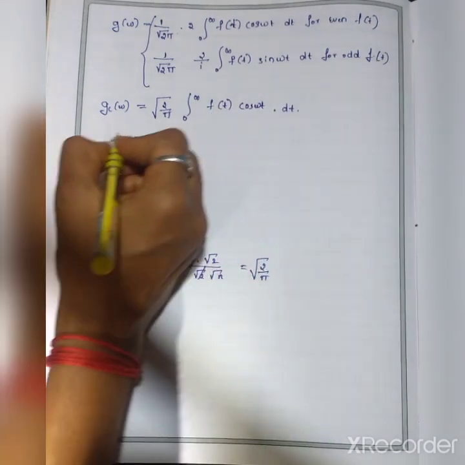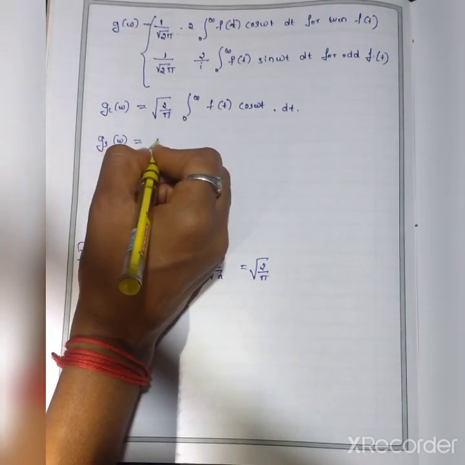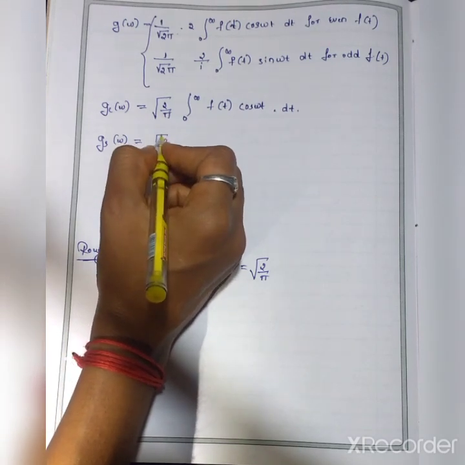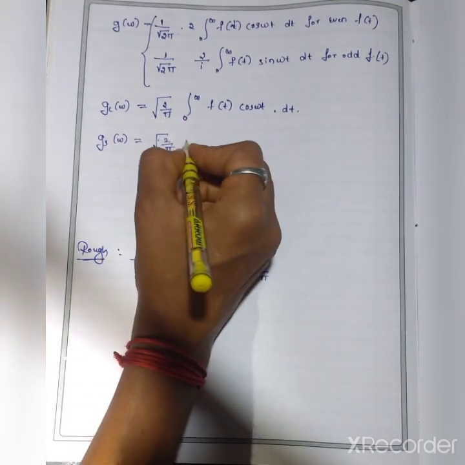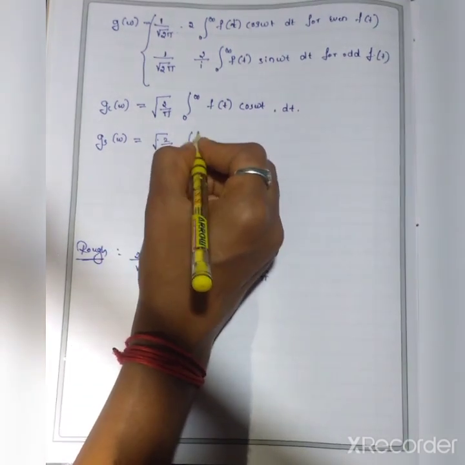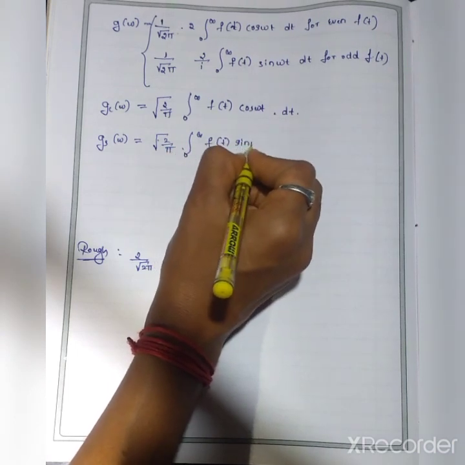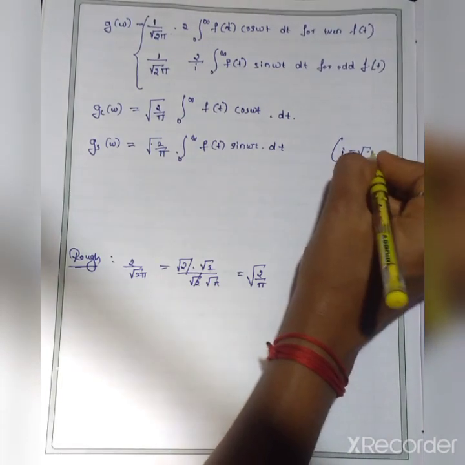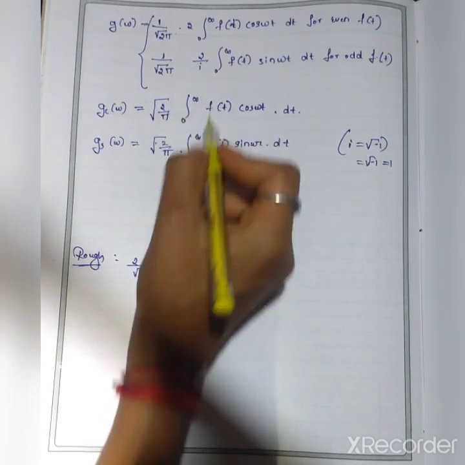Next, similarly for the sine function, gs of omega equals root 2 by pi, already you know how it will come. Root 2 by pi integration from 0 to infinity f of t sin omega t dt. The i is there here, and i means root of minus 1, so that i becomes 1.